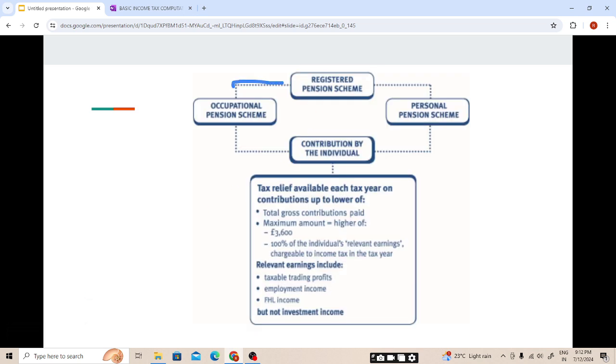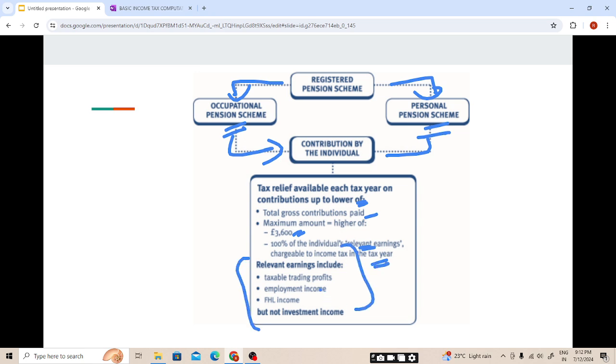So as we have seen, registered pension scheme, occupational pension scheme and personal pension scheme, contribution made by an individual. Tax relief is available each tax year up to the maximum annual amount. So tax relief will be available up to lower of total gross contribution paid and the maximum amount that is higher of 3600 or 100% of the individual's relevant earning assessable to income tax in the tax year. Relevant earning includes these three heads: taxable trading profit, employment income and FHL income, but not investment income.